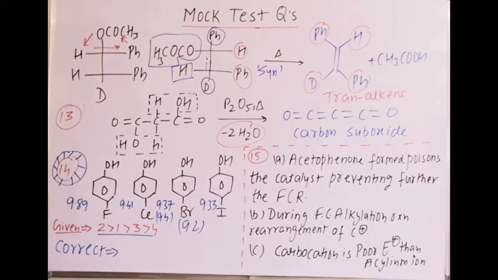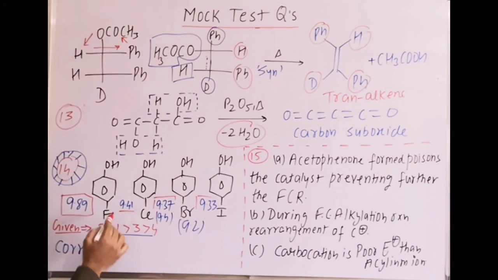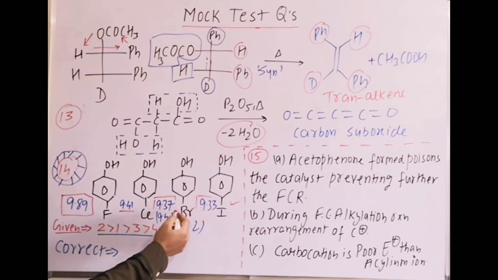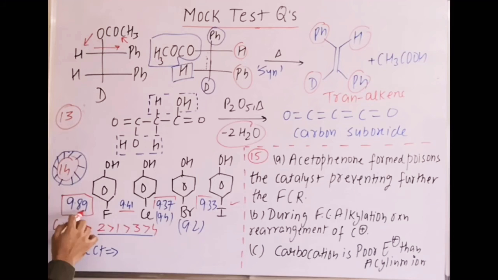But here I have written some values. These are the pKa values: 9.89, 9.41, 9.37 and 9.33. Among them the least value is for iodine, right? The least value is for iodine, that means it should be most acidic, and the maximum value is for fluorine, that means it is least acidic among these para halophenols.